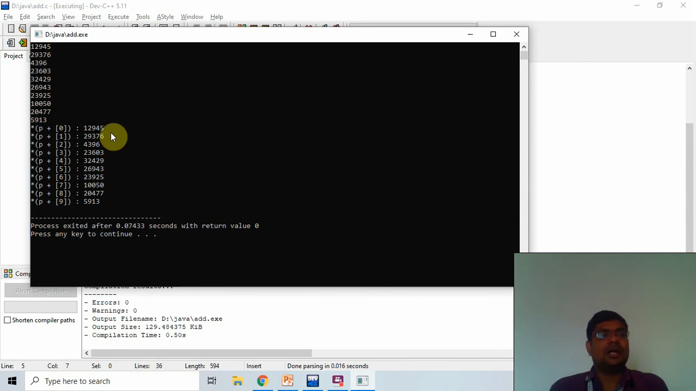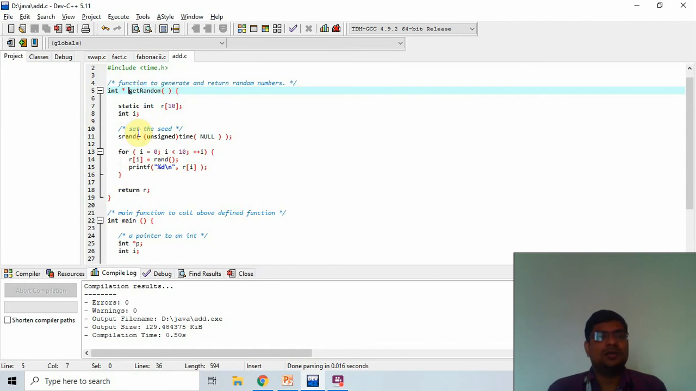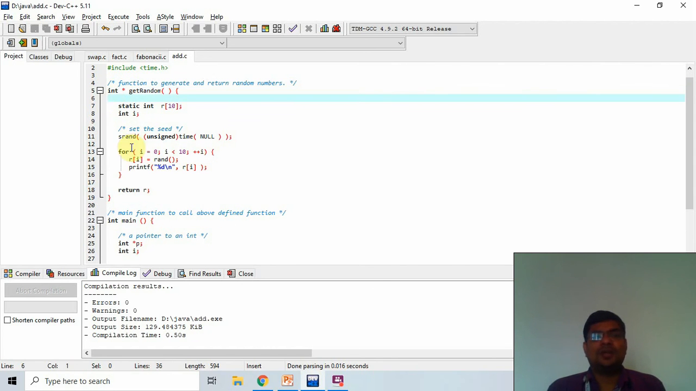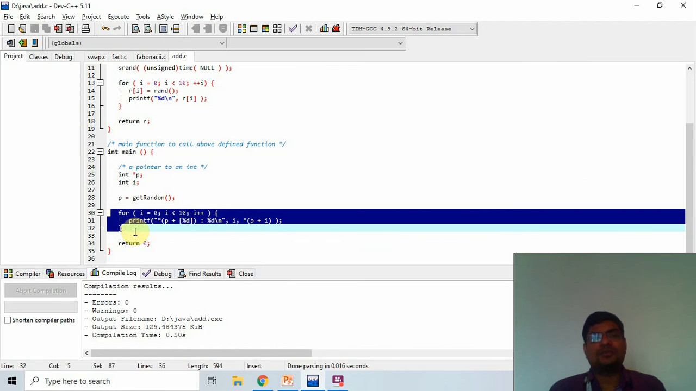So here I use the pointer as a function. I return a pointer from a function like that. So you use the asterisk symbol with the integer type, and I send the value of this r, which comes as the pointer. Now I store the r here. I call getRandom, which stores the value in the pointer. P is a pointer, so it stores the value. After that we perform this code. Okay.